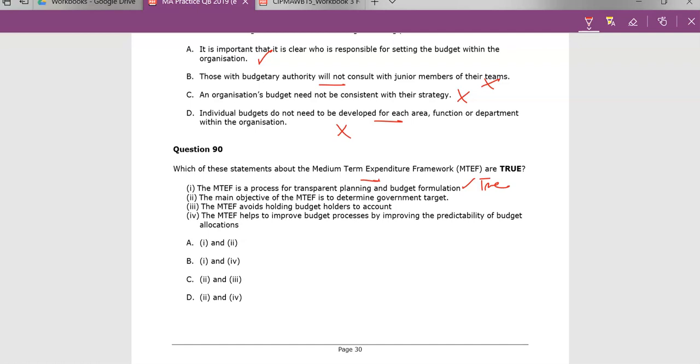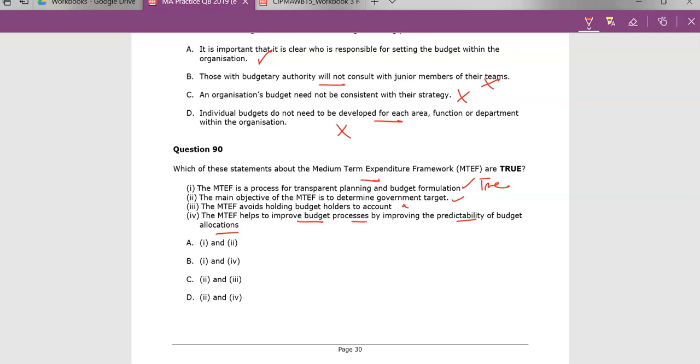The MTEF avoids holding budget holders to account. That isn't true either. The aim is to improve budget processes by improving the predictability of budget allocation. It's very much about budget allocation. A government, in setting its own targets, must look at other indicators, depending on what it is exactly targeting, whether inflation numbers or unemployment.